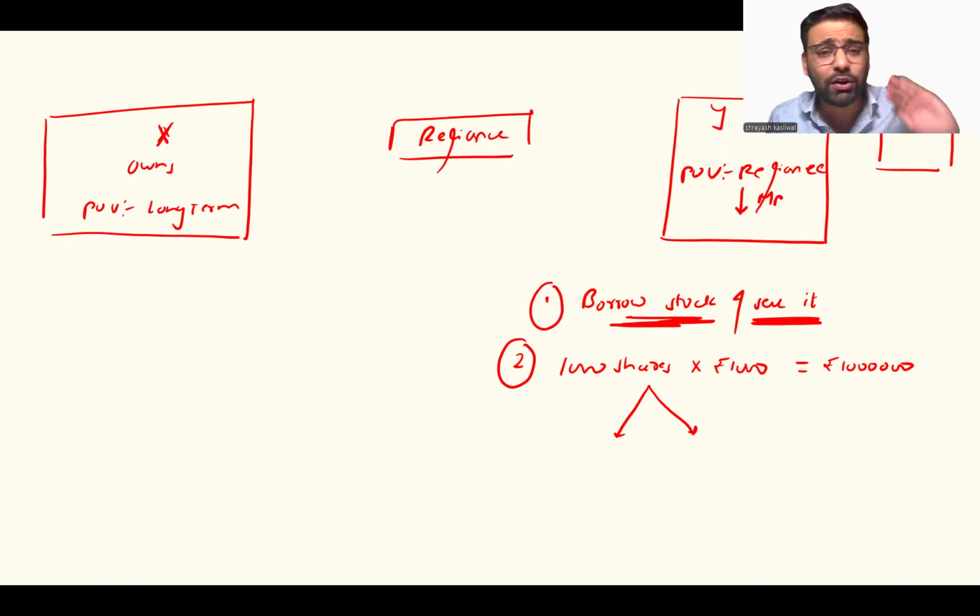How are you borrowing it? How are you returning it? All of that mechanism I will explain. First, understand what he is trying to do. He's going to borrow 1,000 shares and he's going to sell them. But ultimately, he has to return the shares that he has borrowed. That means tomorrow he will have to go in the market and buy the shares.